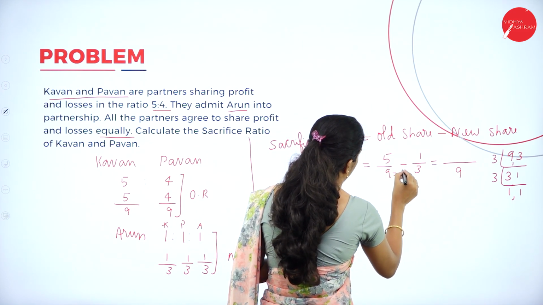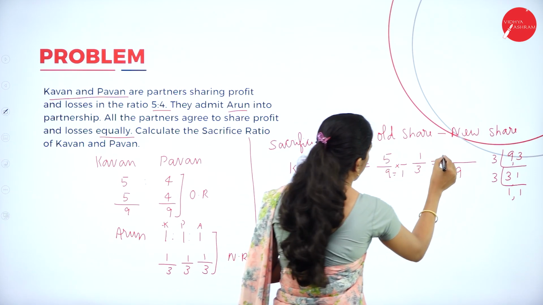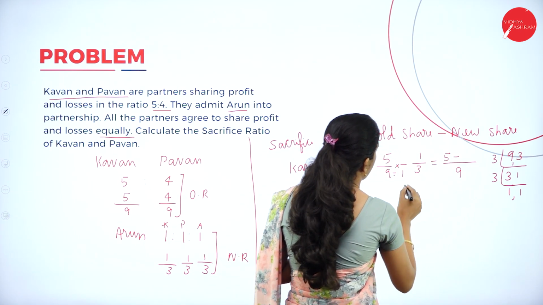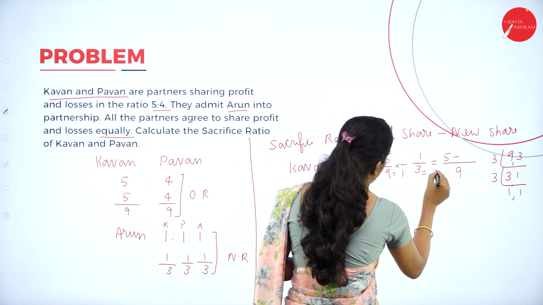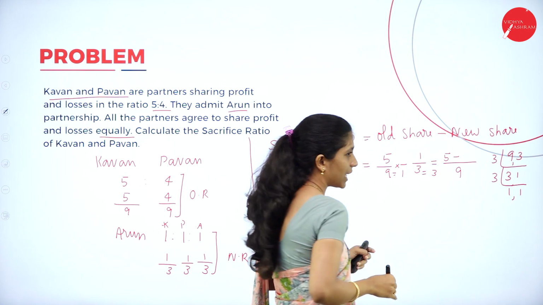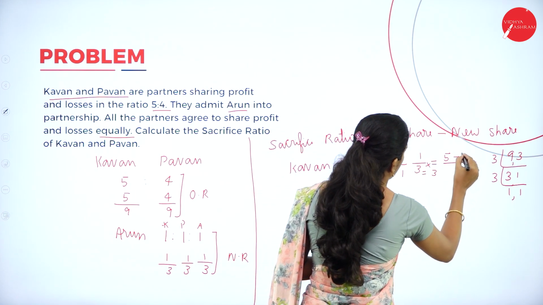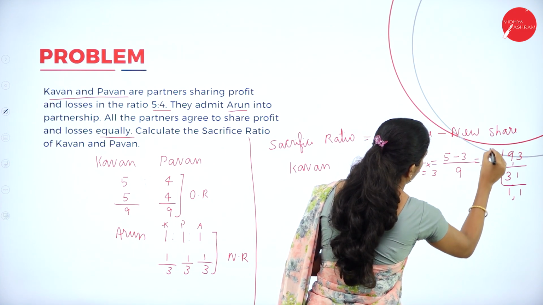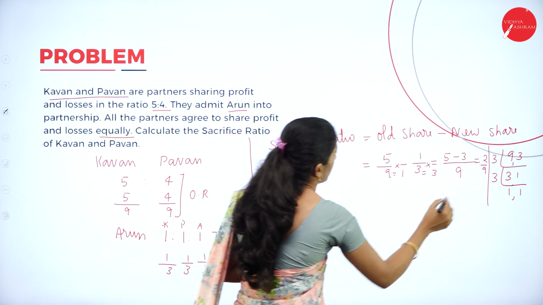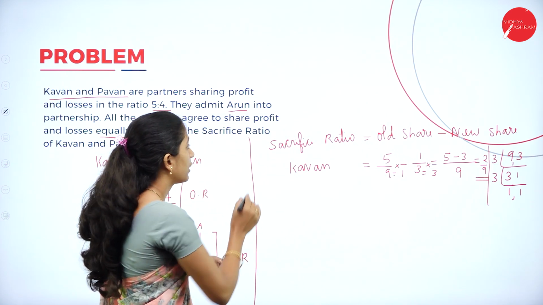Yes, by 1. So 5 into 1, 5, minus: is 9 divisible by 3? Yes, 3 3s are 9, so 3 into 1, 3. So 5 minus 3, 2 by 9. So this is the sacrifice ratio of Kavan.